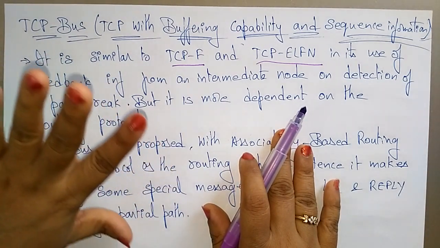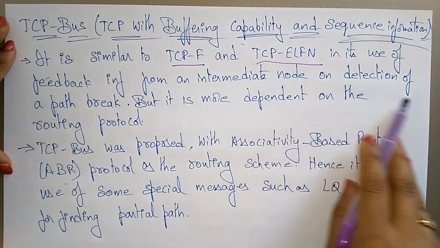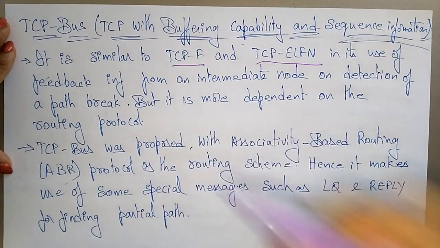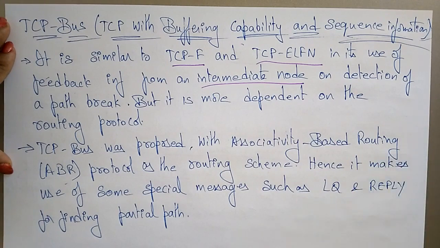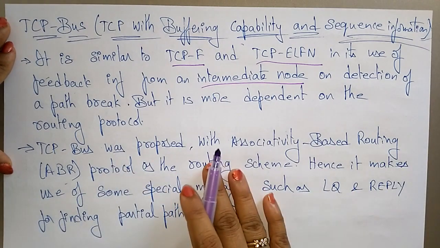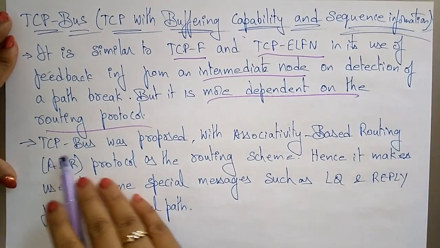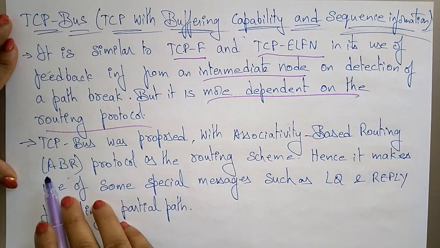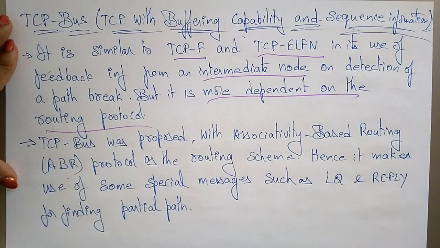This BuS is similar to these two protocols in its use of feedback information from an intermediate node on detection of a path break, but it is more dependent on the routing protocols. So here also BuS depends on the intermediate nodes. ELFN also depends on intermediate nodes, but this TCP-BuS is more dependent on routing protocols. TCP-BuS was proposed with associativity based routing, ABR, as a routing scheme. So I said BuS is more dependent on the routing protocol.